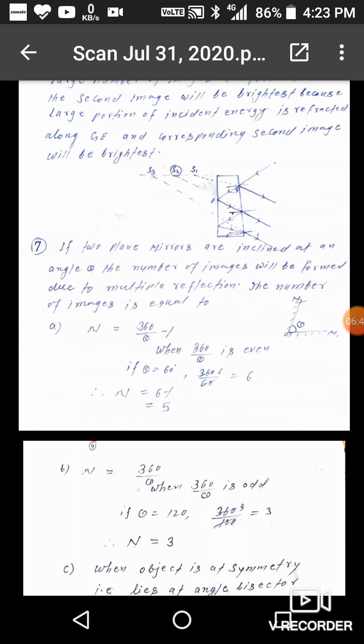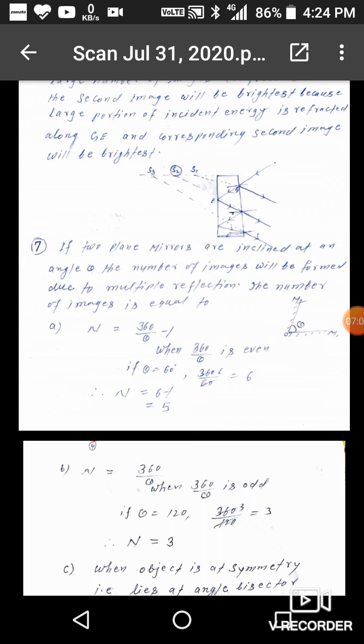7. If two plane mirrors are inclined at an angle theta, a number of images will be formed due to multiple reflection. So the number of images n is equal to 360 by theta minus 1 when 360 by theta is even. If theta is equal to 60 degree, 360 by 60 is equal to 6.